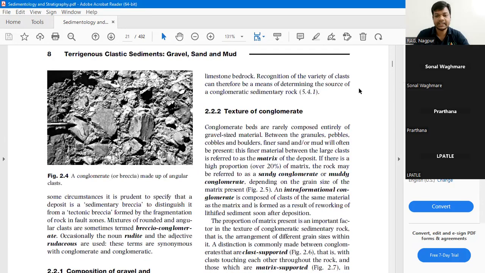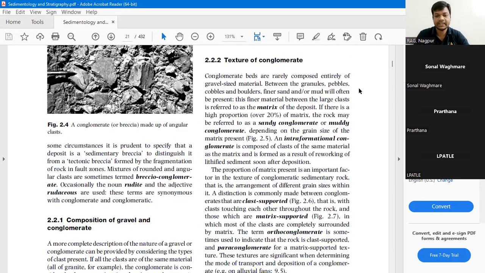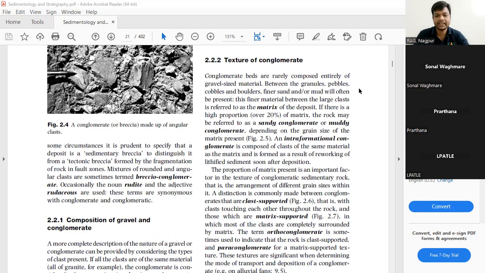Now on the basis of the textures, they are also classified. If it has the matrix. What is matrix?